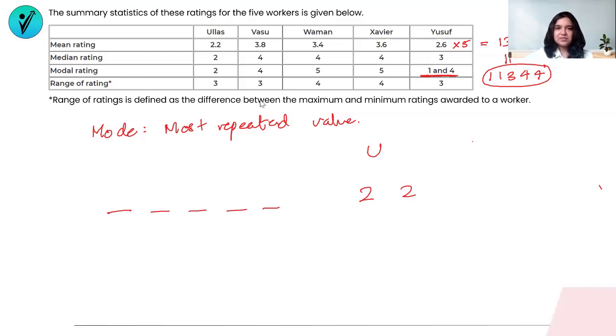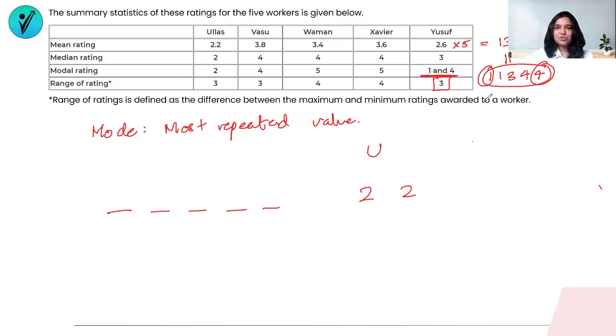Range of ratings is the difference between the maximum and the minimum ratings awarded to a worker. Now that we have Yusuf's entire list, let's see. Maximum Yusuf score is 4 and minimum of Yusuf's value is 1. So 4 minus 1 gives you a 3. That's the difference. And like we saw, 3 is the range for Yusuf as well. So it's the maximum number minus the minimum number. That's all the range is.